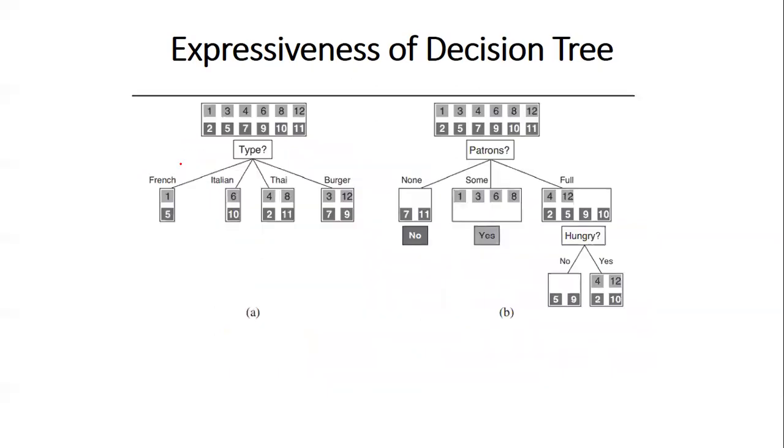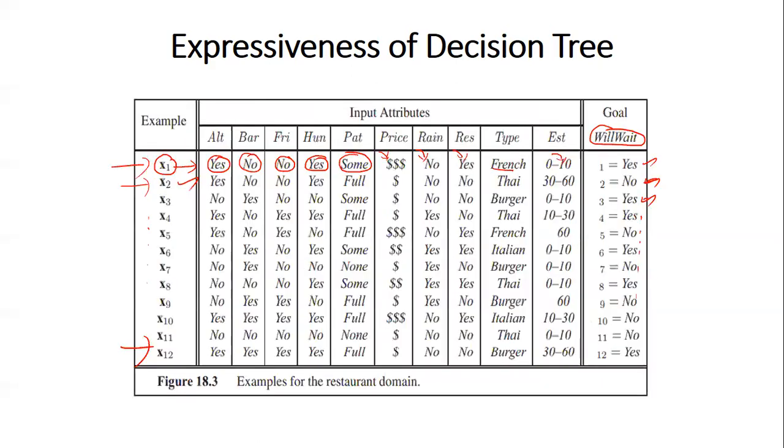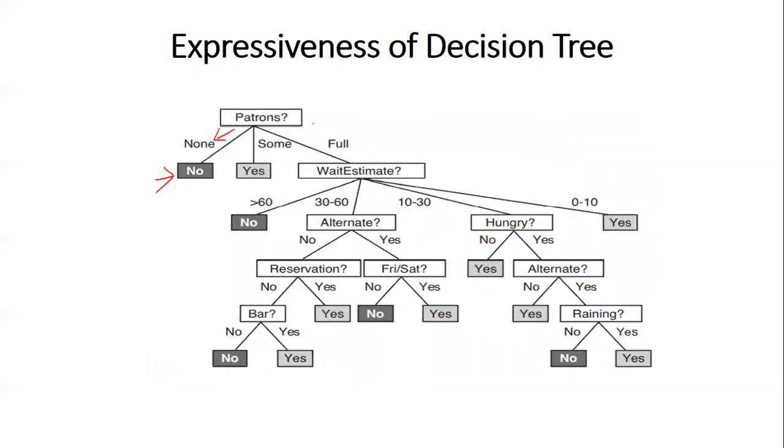That is what the data set says. Wherever you see patron is none, the user does not wait. Here patron is none, here also patron is none, and the user does not wait. So whenever patron is none, the user does not wait.